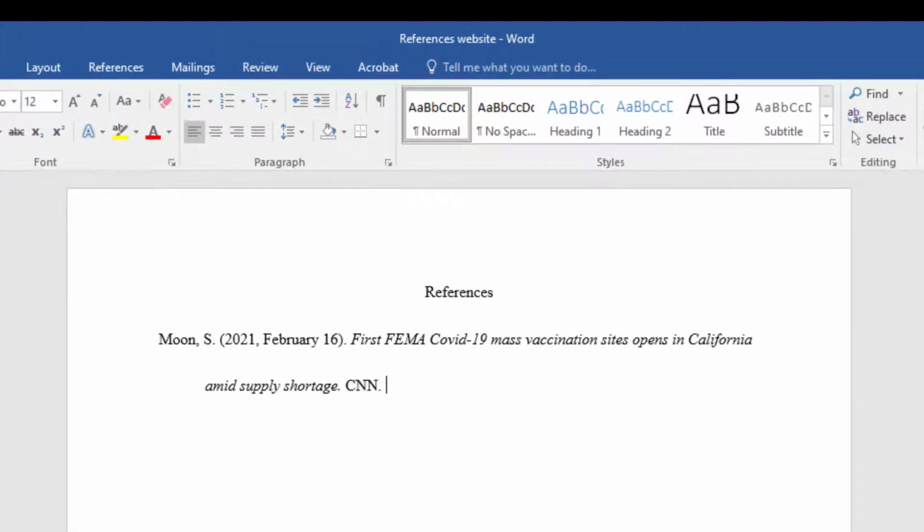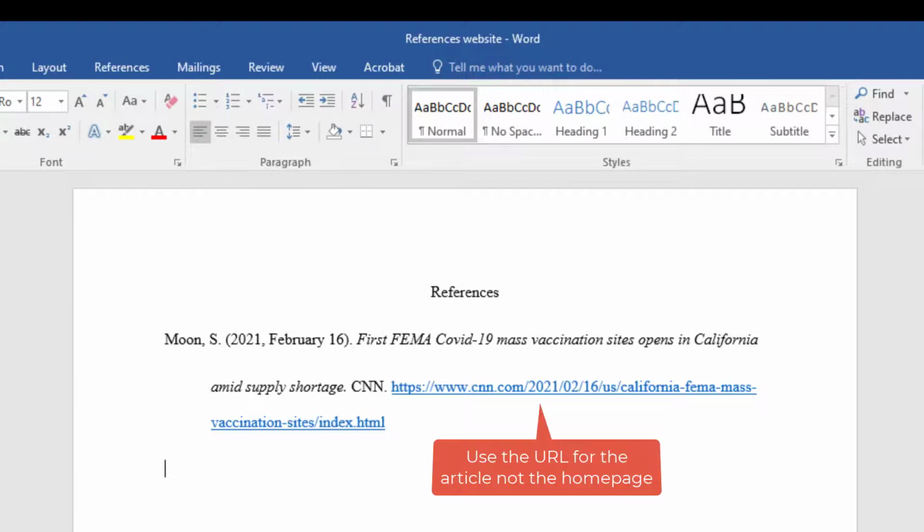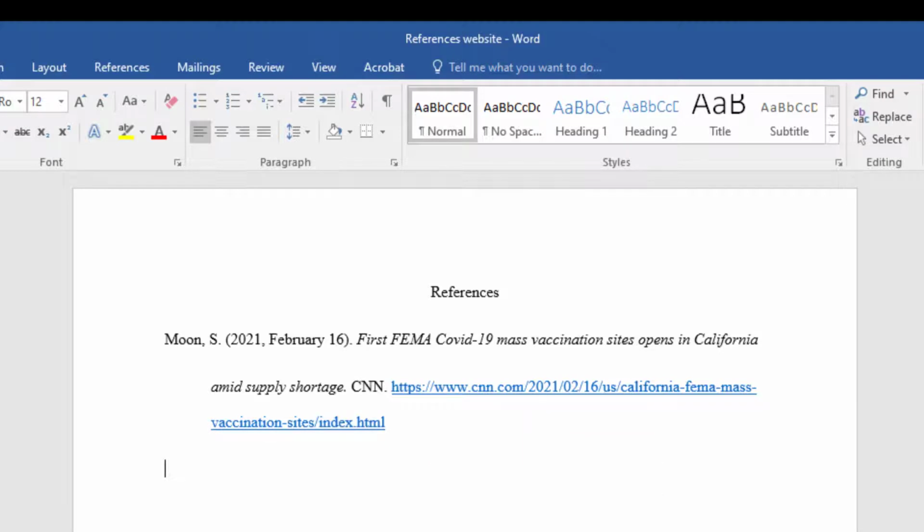With the space after the title, we enter the website name, CNN, and follow with the period and a space. The last element is the URL. Make sure to provide the URL for the article you are citing and not the news homepage. You now have a completed website citation in APA format.